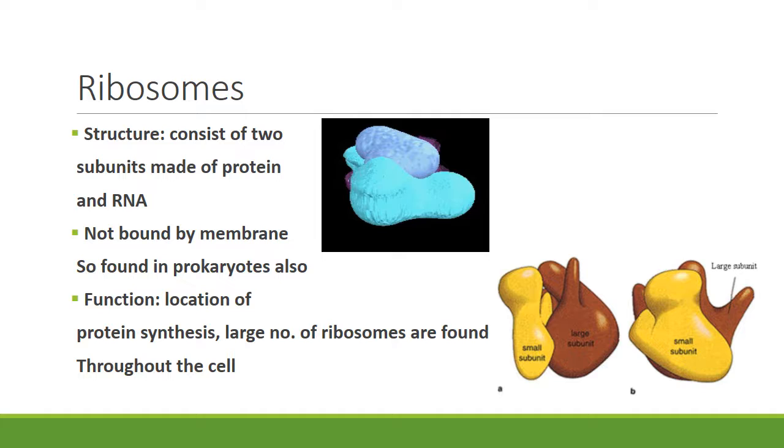The next important organelle is ribosomes, which are synthesized in the nucleus. Now, its structure consists of two subunits made of protein and RNA, not bound by membrane, so found also in prokaryotic cells, but the ribosomes of eukaryotic cells are somewhat larger. Its function is the location of protein synthesis, and a large number of ribosomes are found throughout the cell.